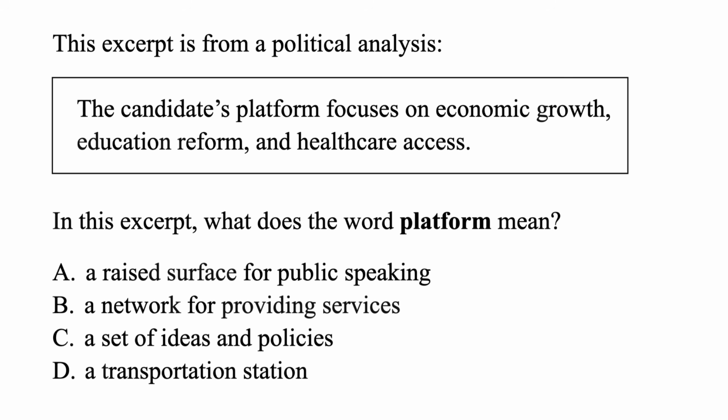On GED Social Studies, when you have to determine what a certain word means, like platform, just go ahead and find it in the passage they give you. Then, we're going to replace this with each of the answer choices. We'll plug in that whole phrase right there, read it, and see if it makes sense. And then we'll do that one by one and see which one makes the most sense. That can let us know what this word means in this context.